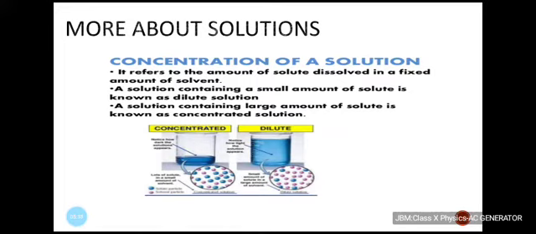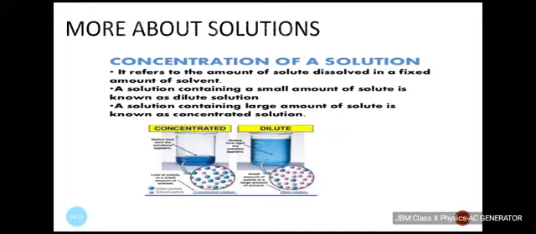Will the two groups, the solution that they will obtain, have the same color? Obviously not, because one group has added just one spatula full of copper sulfate, while the other group has added two spatula full of copper sulfate. So depending upon the amount of copper sulfate dissolved in the water, the color of the resulting solution is going to be different. Like one group will observe a light blue colored solution, while the other group will obtain a dark blue colored solution.